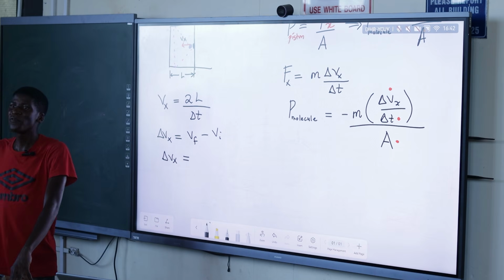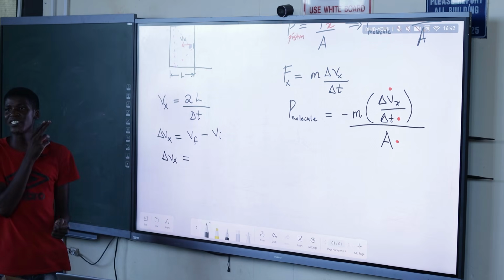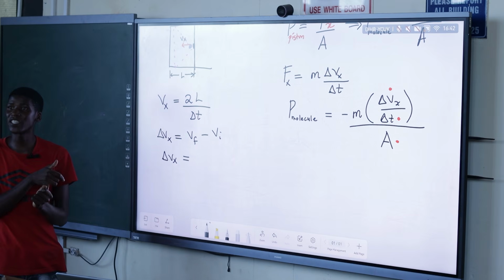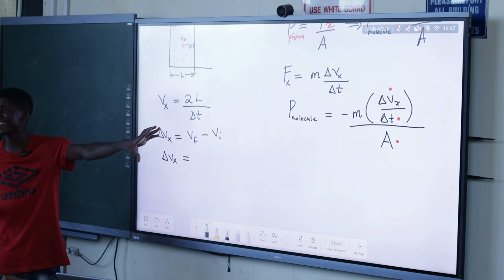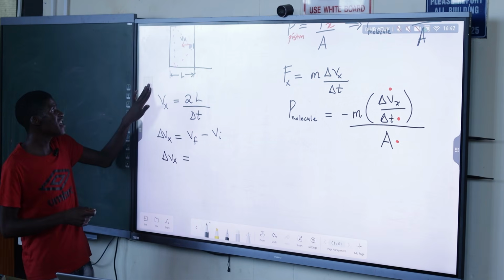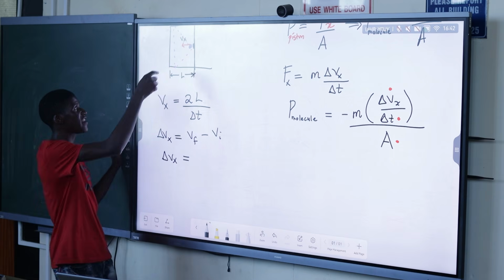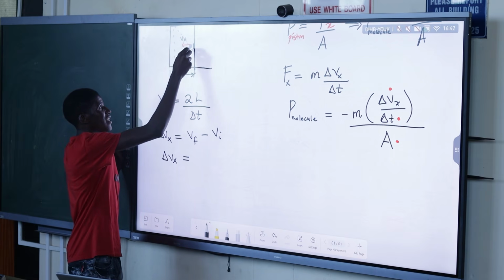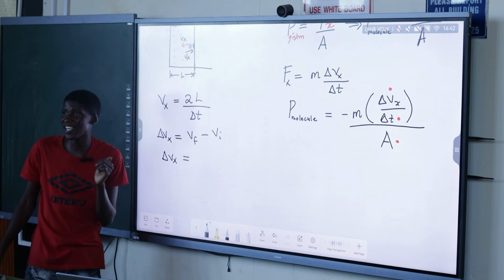Yes. So basically for this to be an elastic collision with the wall, kinetic energy must be conserved. It must not lose any energy as it collides with the wall. So we know that if it collides with the wall with Vx, then when it comes back again it will hit with the same speed Vx.